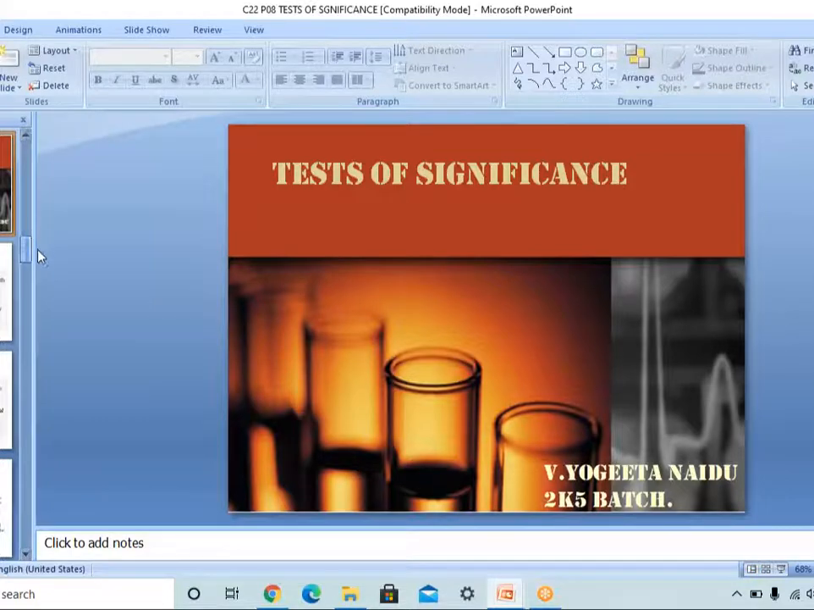So we have seen standard error of mean and standard error of proportions, and we will see